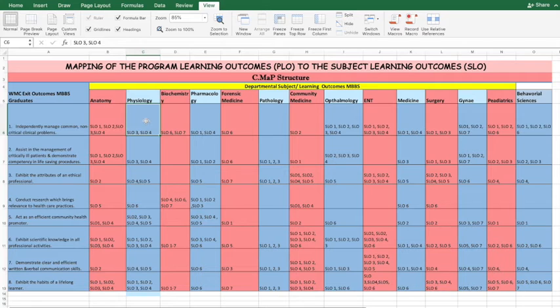Physiology's third and fourth subject learning outcomes cover this learning outcome at the introductory level. Similarly, biochemistry, pharmacology, forensic medicine and all the subjects are covering this learning outcome with their subject learning outcomes. So this mapping gives us an overall view of how the 8 learning outcomes are achieved by different disciplines and using which of the learning outcomes. Okay, so after this mapping, the individual subjects' curriculum map starts.